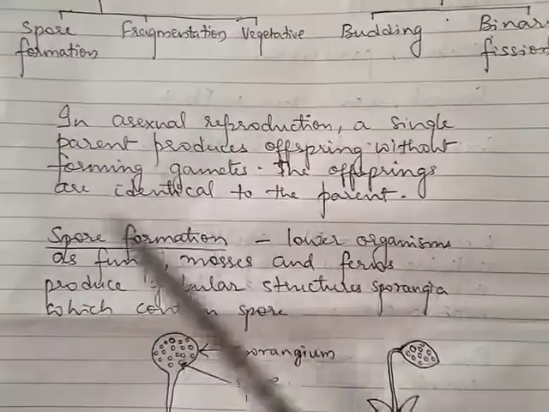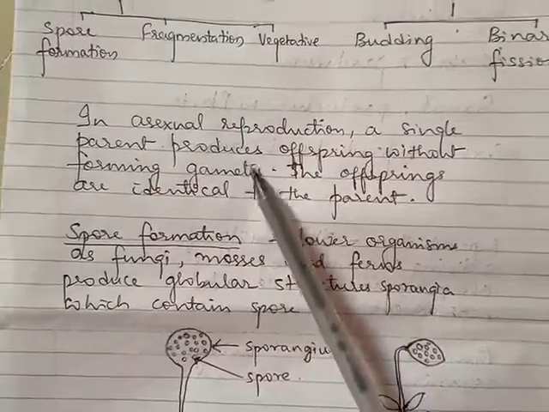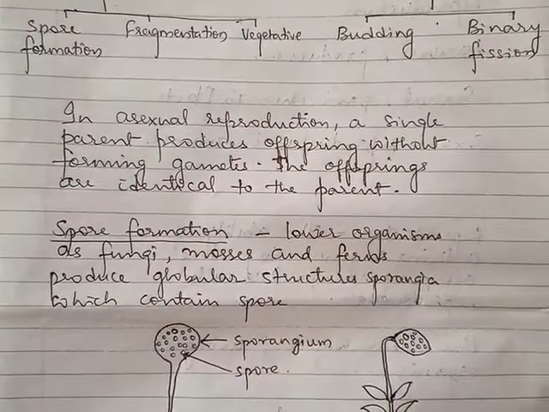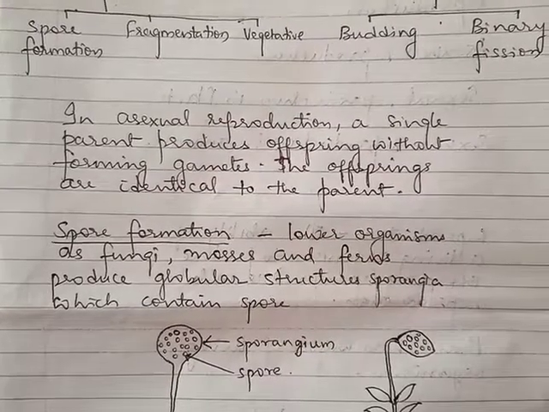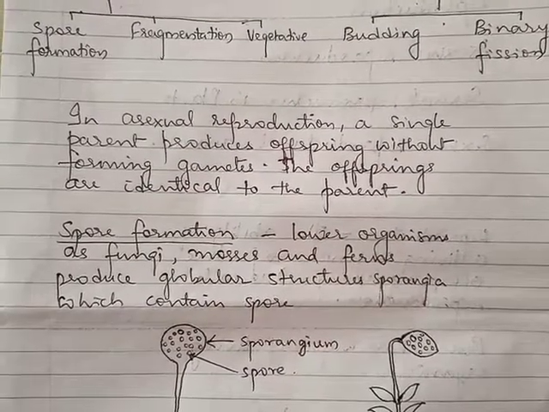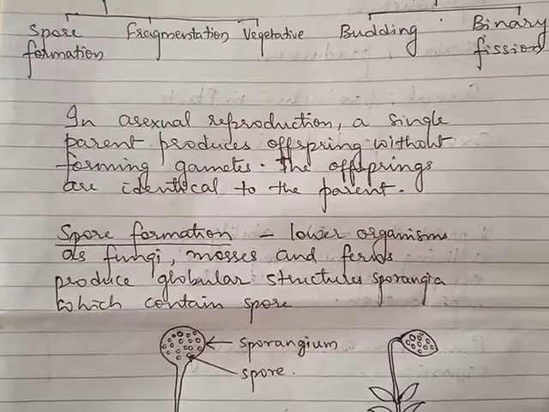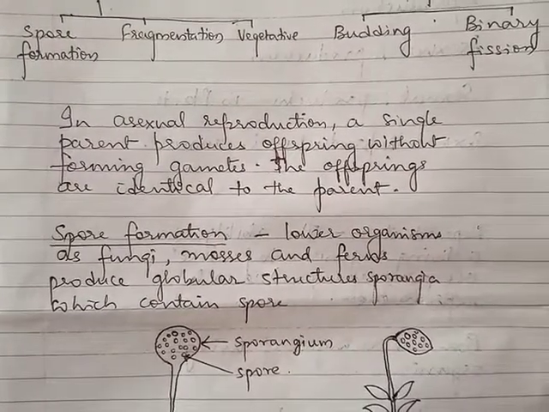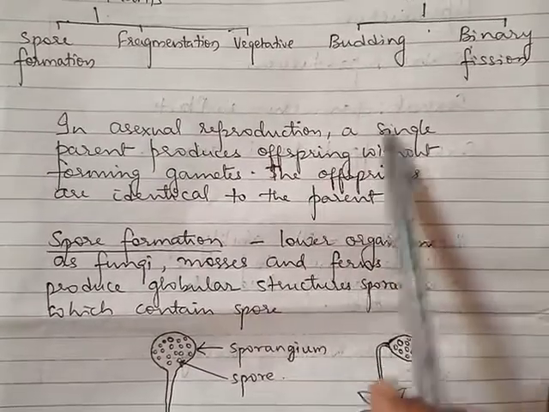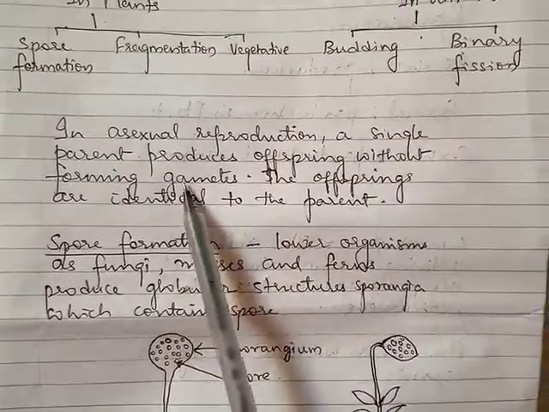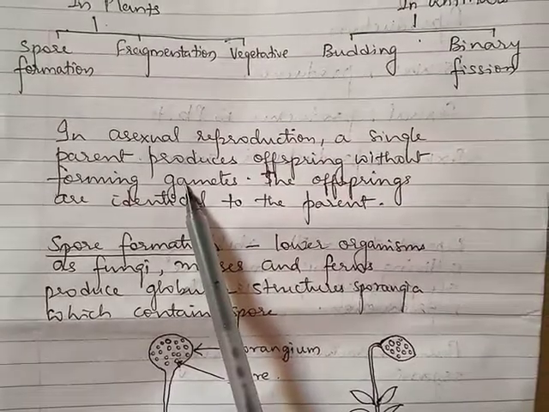Okay, so as we have already discussed, asexual reproduction is the type of reproduction in which new organisms are formed by division or differentiation of a single parent body. So what is happening in asexual reproduction? One single parent produces offspring, and gametes are not produced in that case, right?